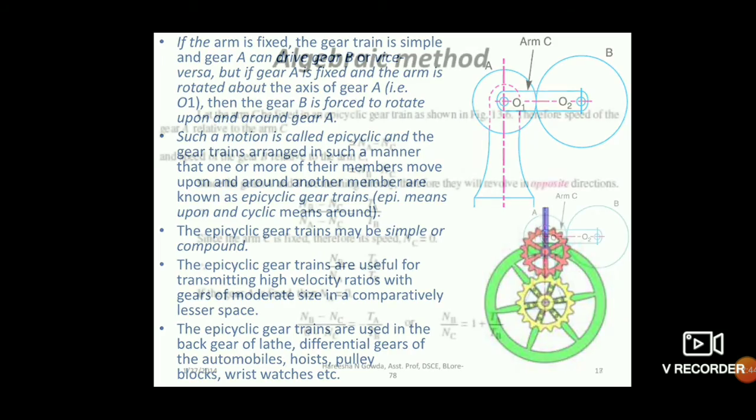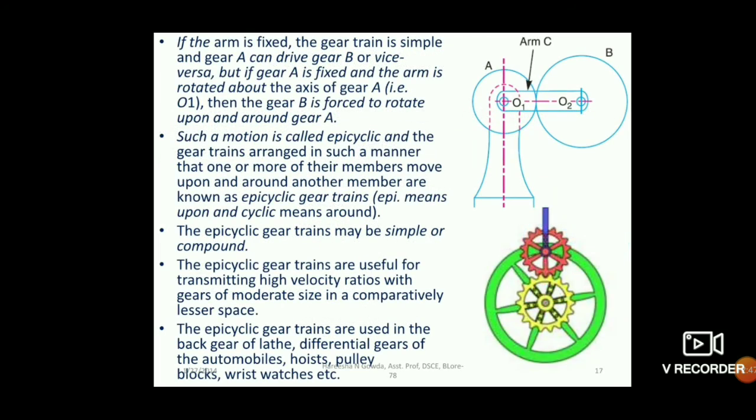In this epicyclic gear train, you have to keep in mind that in your main exam you will have a question from epicyclic gear trains. One question from epicyclic gear train will be asked, and that carries 20 marks. So you have to understand the epicyclic gear train very carefully. In order to understand how to find the speed ratio and train value for an epicyclic gear train, you have to know the basics of what a simple gear train and a compound gear train are. That's why we have taken those.